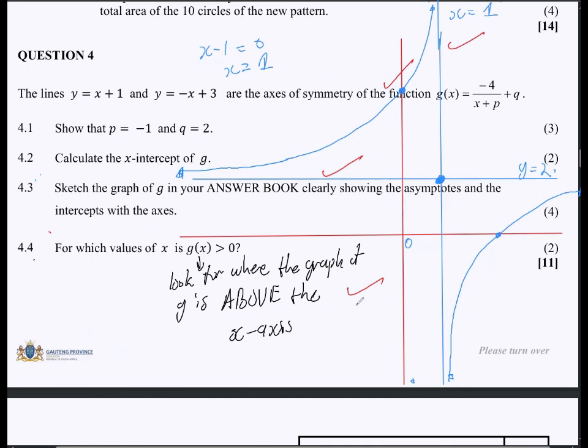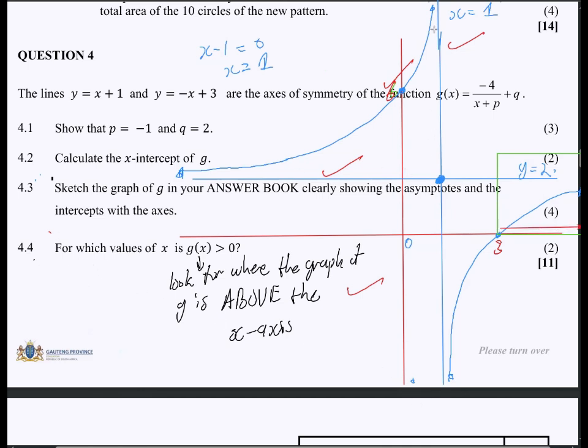Now, obviously, what we have drawn here is the graph of G. Where is it above the x-axis? We want it to be above this red horizontal line, right? So we're just simply going to take our box here and say we can see it is above the x-axis at that point. Also, we must label. So this is x, this is 6. The y-intercept is 6 here. And then the x-intercept is 3 here. Yes. So this is 3. This is from 3 going all the way in that direction. So from 3 going all the way in that direction, we can see it's above the x-axis.